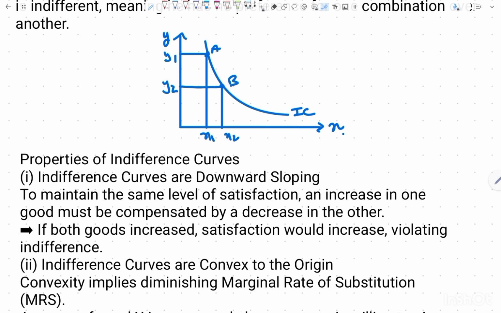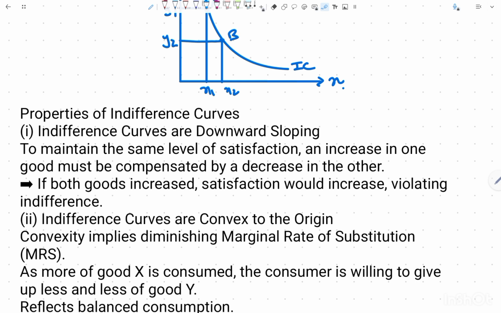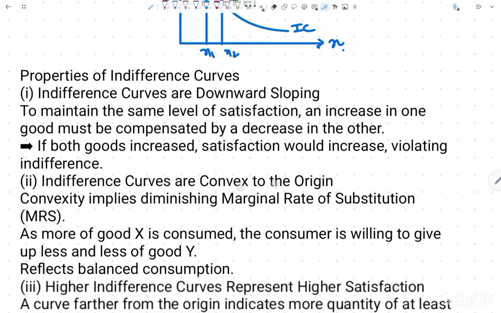it would violate the indifference curve. The second thing is indifference curves are convex to the origin. It means that convexity implies diminishing marginal rate of substitution. Like I told you, for the indifference curve we calculate the marginal rate of substitution, so convexity implies that. As more of good X is consumed, the consumer is willing to give up less and less of good Y. This is called marginal rate of substitution. Here convexity refers to that.